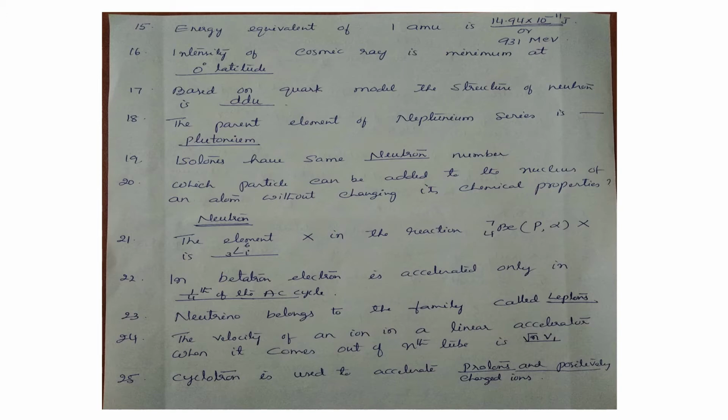Neutron is chargeless, so if it is added to the nucleus, then there is no change in the chemical property.